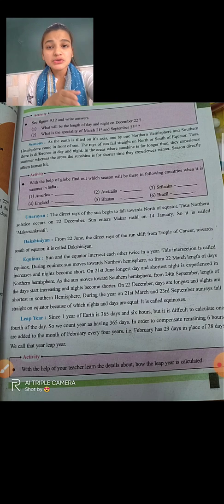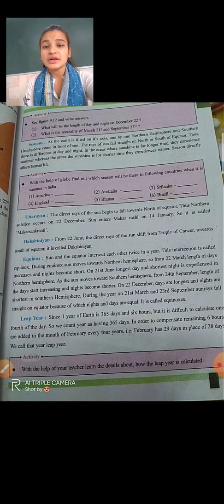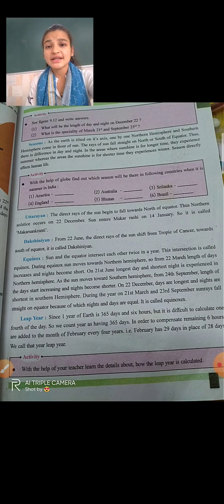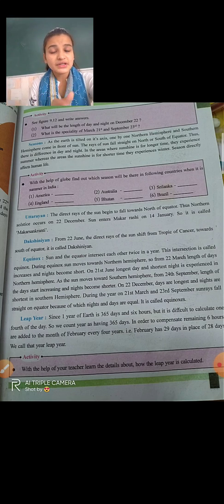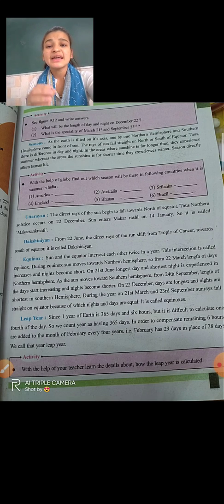Now after 22 June, they will move to the south of the equator, so it is known as Dakshinayan. And if the sun is transferring from south to north, then it is called something different. From north to south, from the Tropic of Cancer to the Tropic of Capricorn, every situation is observed here.